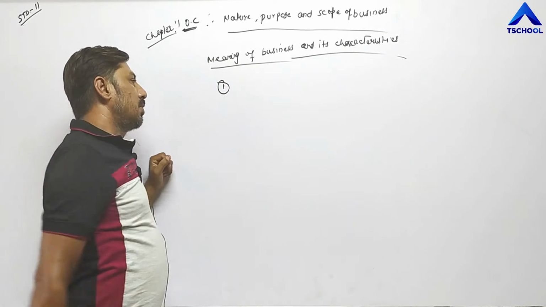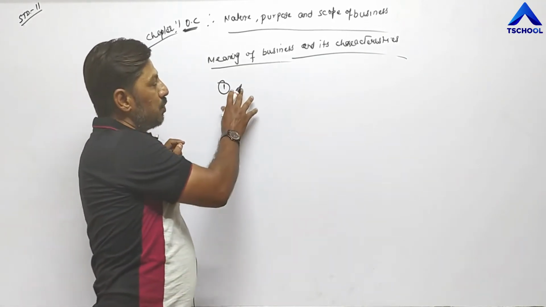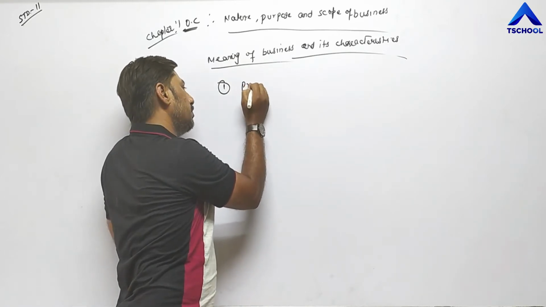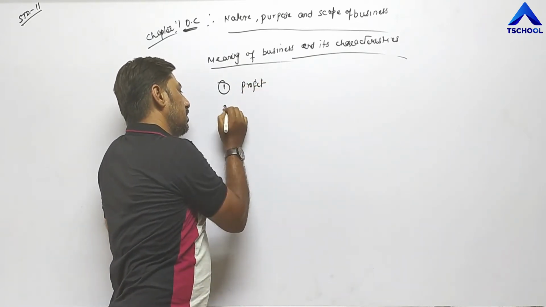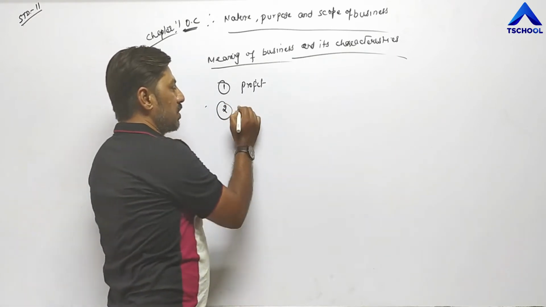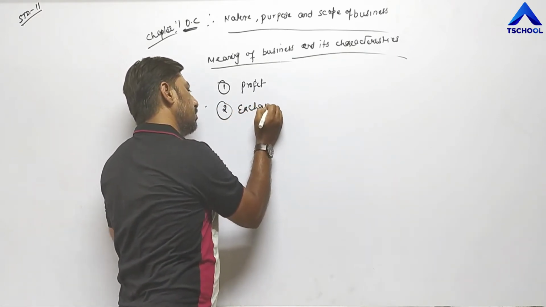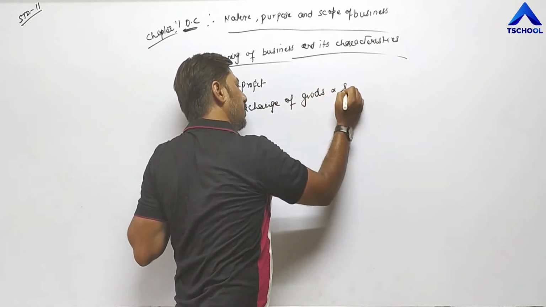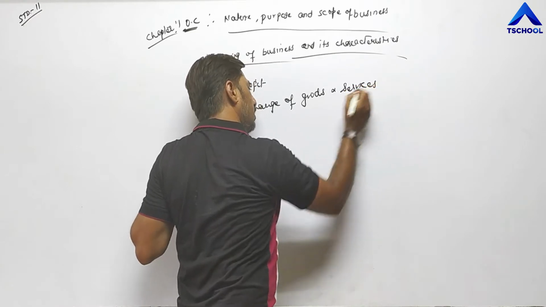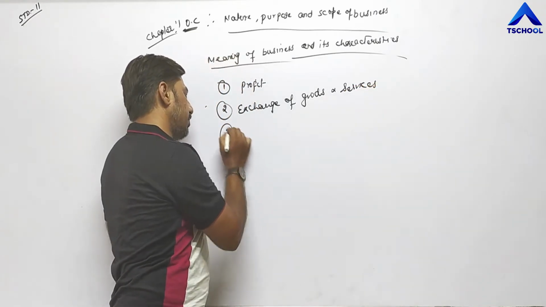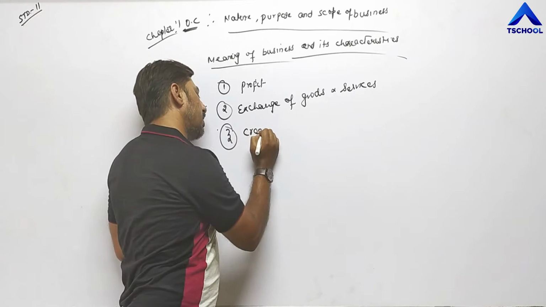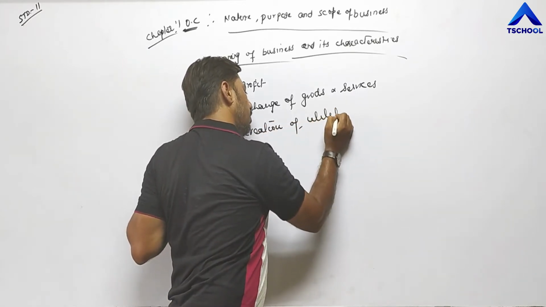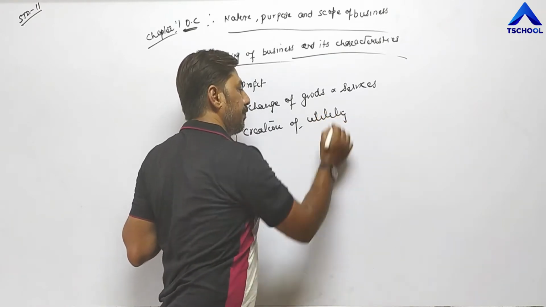Characteristics: in your textbook there are 7 or 8 points, but we have completed 5 points. First one is profit. Second, exchange of goods and services. Third one is creation of utility.